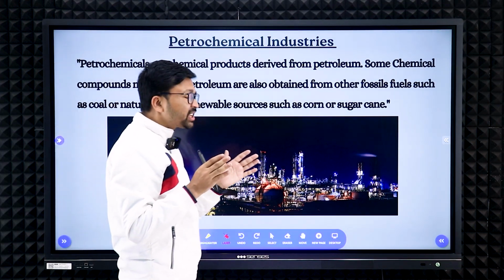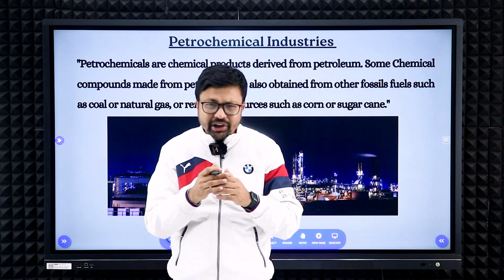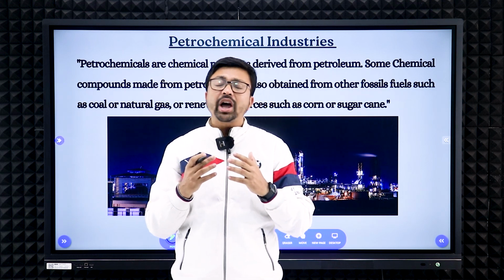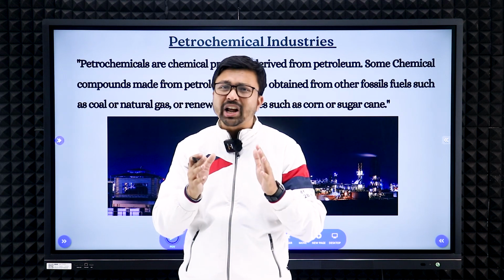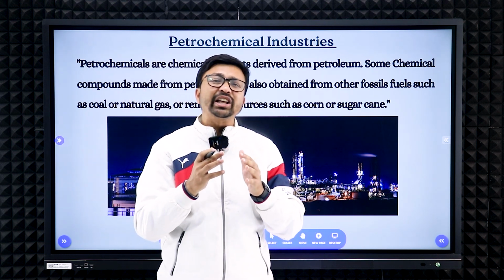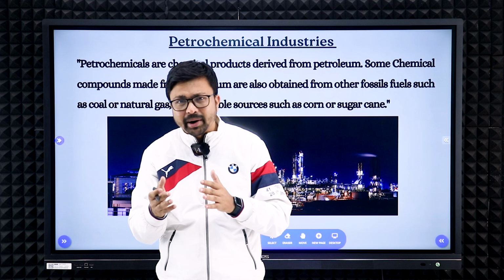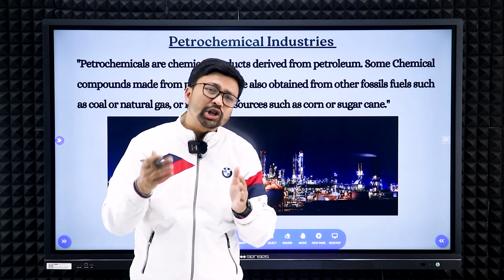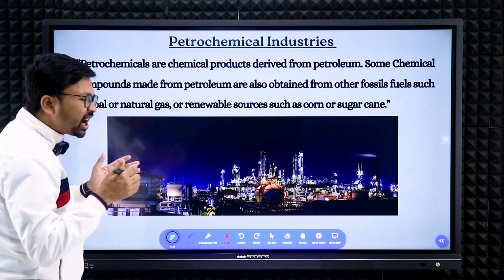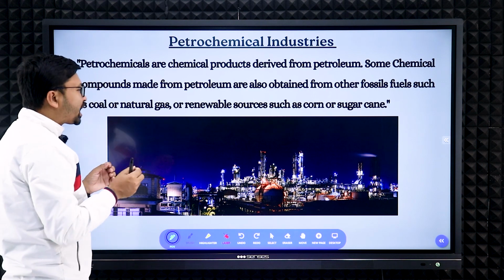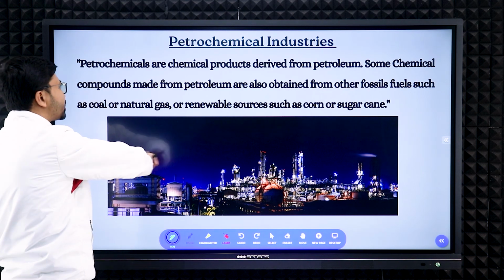Next, a very important sector, that is the petrochemical industry. Petrochemical means here we are using crude oil, and through the refining process we are fulfilling our requirements. What are those? Petroleum products like petrol, diesel, gasoline, as well as from the petrochemical industry we are getting so many byproducts, which help in the fertilizer industry and the rubber industry, synthetic rubber mainly, right? So for all this purpose the petrochemical industry is very important. It is also growing, and it is needed for the country's development, because the products we get from it are very cheap and durable, right? So that's why this industry is very famous.